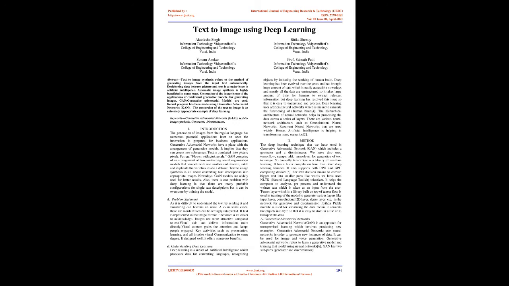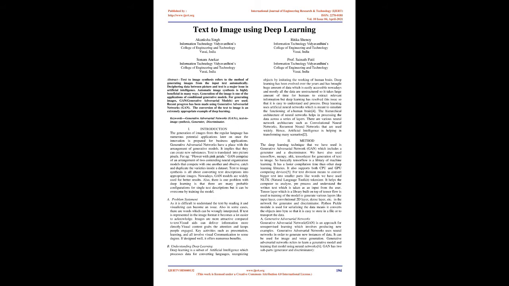GAN consists of a set of two contending neural network models that compete with one another and observe, capture, and duplicate the variations within a dataset. Text-to-image synthesis is all about converting text descriptions into appropriate images. Nowadays, GAN models are widely used for better results. Also, there is one problem with deep learning: there are many probable configurations for a single text description, but it can be overcome by training the model.